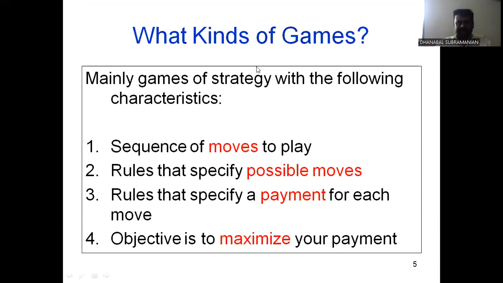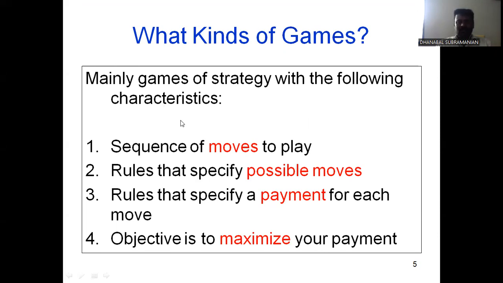Then what kind of games? Mainly games of strategy with the following characteristics. These are the important characteristics of games. One is a sequence of moves to play, rules that specify possible moves, rules that specify a payment for each move. The objective is to maximize your payment. These are the important characteristics of the games.